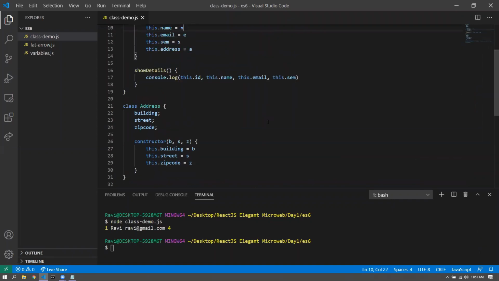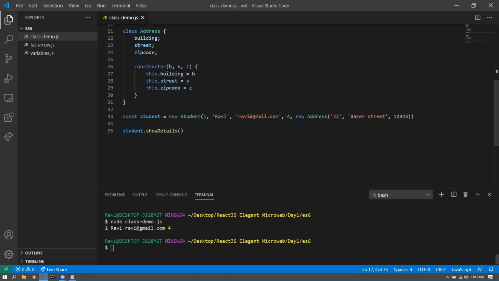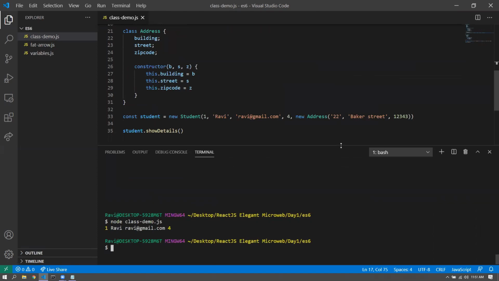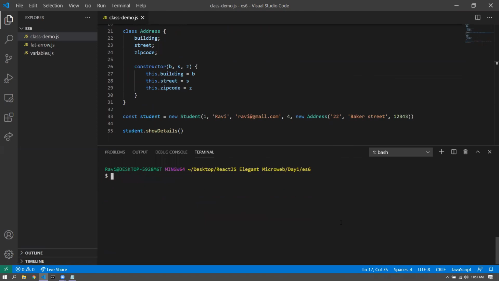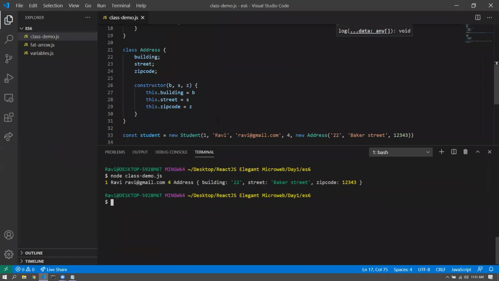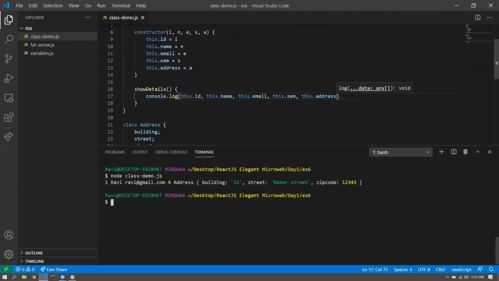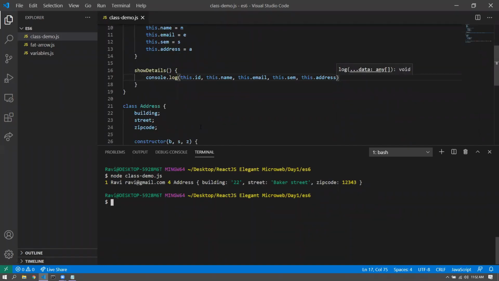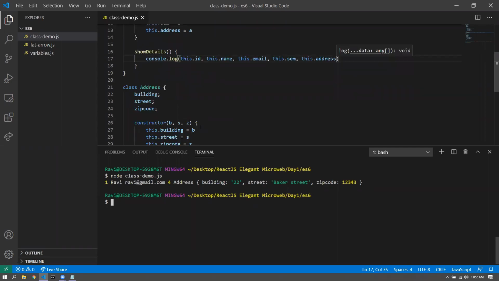Like I can show the address in here, this dot address, and if I run the program, you can see that you get the address object as well. So that's like pretty straightforward. It's just that you can have multiple classes if you want to. All right, Palak, I think that answers your question.